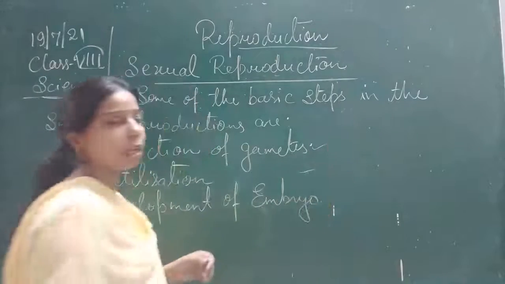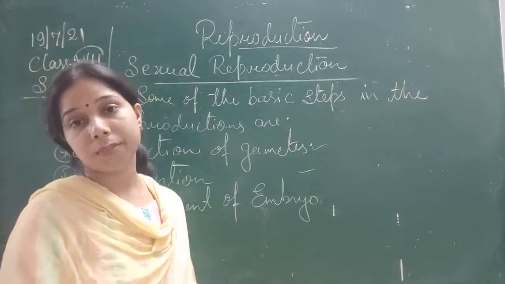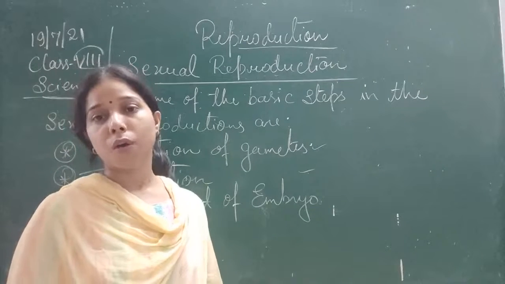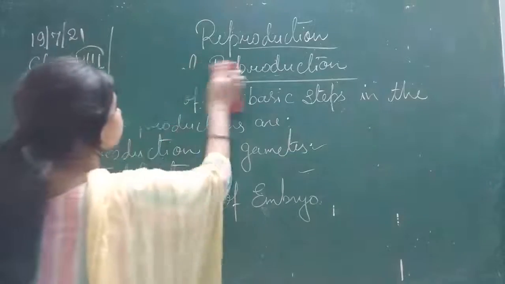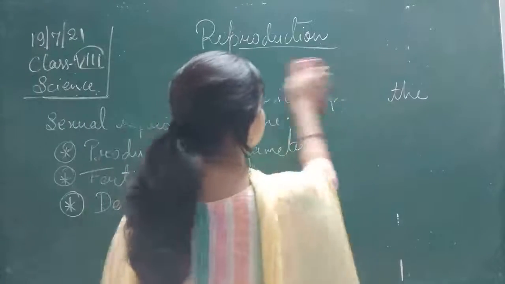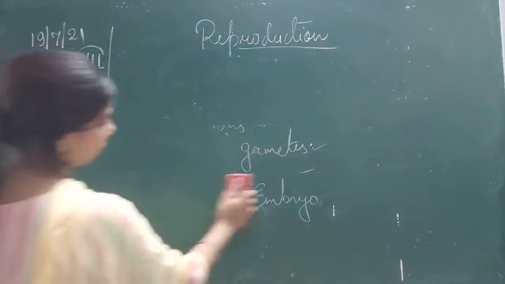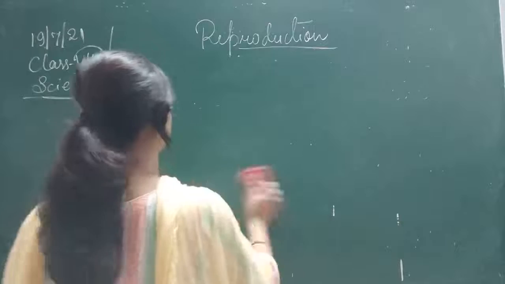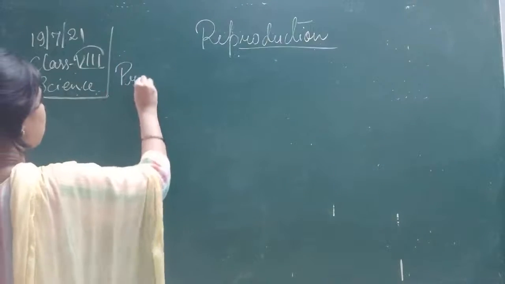Let us start with the production of the gametes and try to understand what gametes are and why the production of the gametes is important.